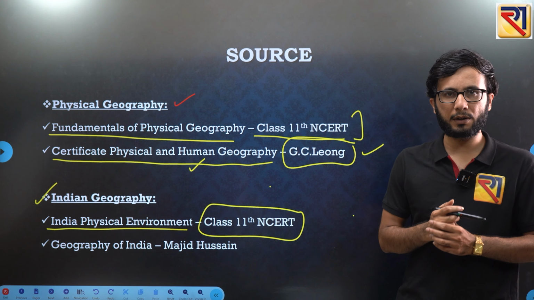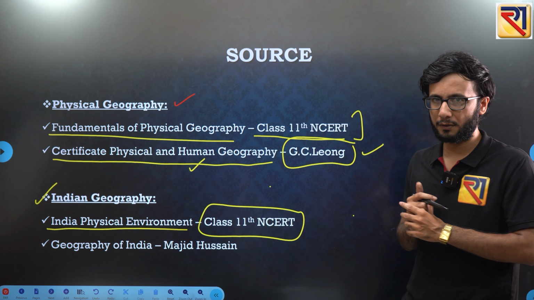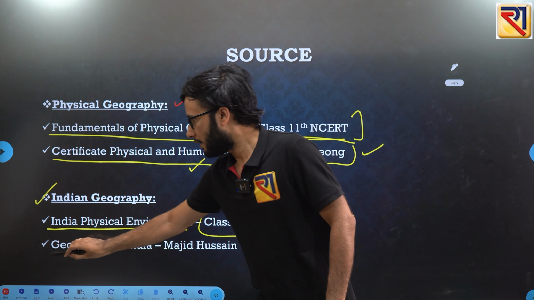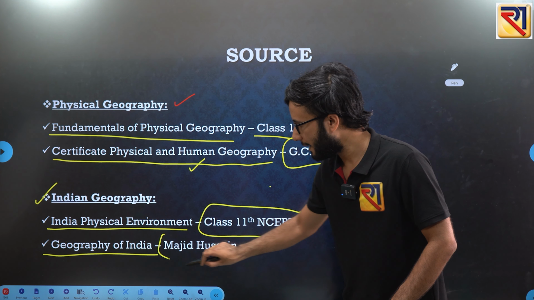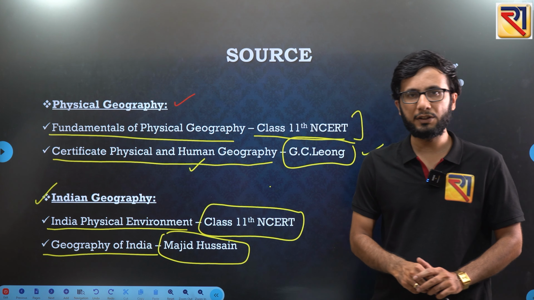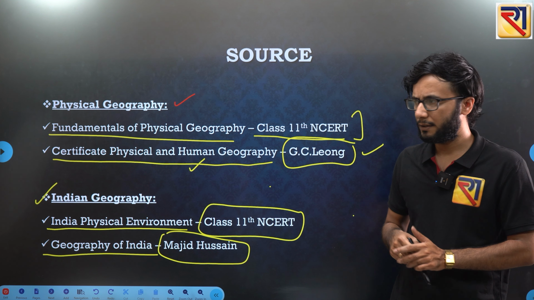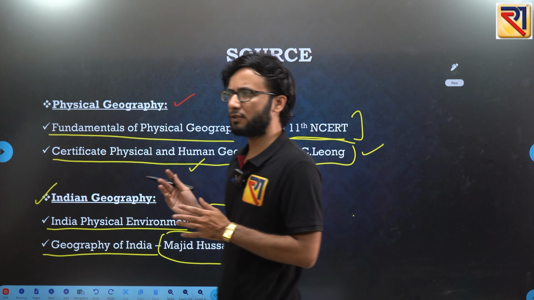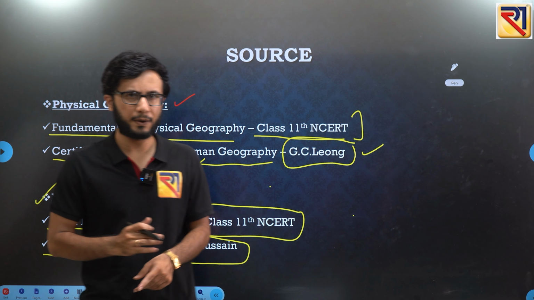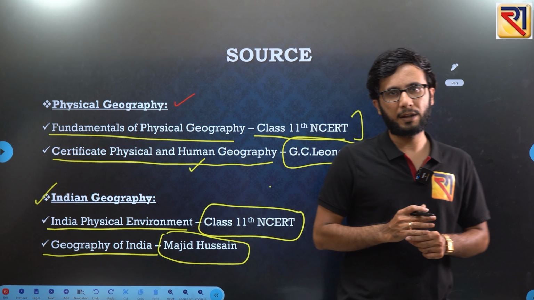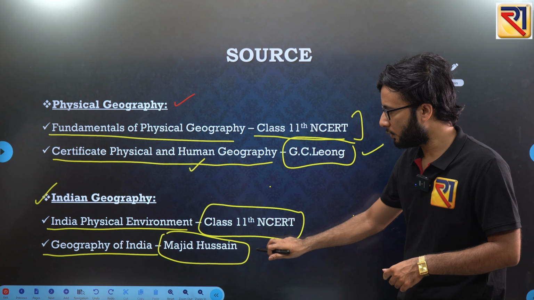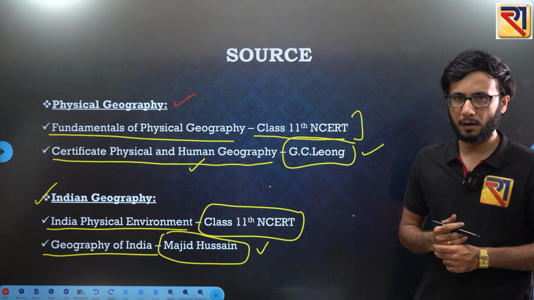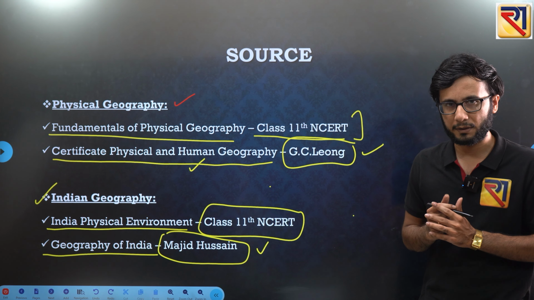This will be one important source for your Indian geography. At the same time, there is another book, Geography of India by Majid Hussain sir, and this will be again a very important book, and this will cover different aspects of your geography, like physical geography of India, economic geography of India, and also to some extent social or human geography of India. So this book will be again an important one for the Indian part of geography.